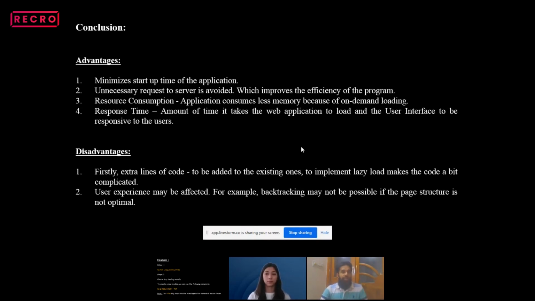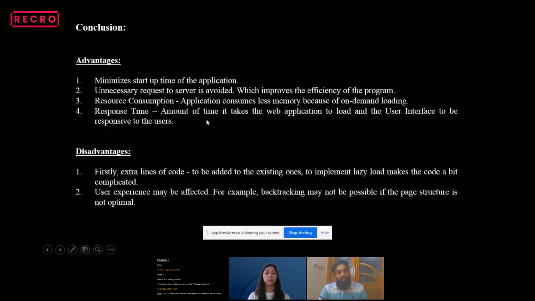Because of the bundle files and the content, the page response will be slow. When we implement lazy loading, it decreases the response time and gives you the page within a fraction of a second. That's how lazy loading works.